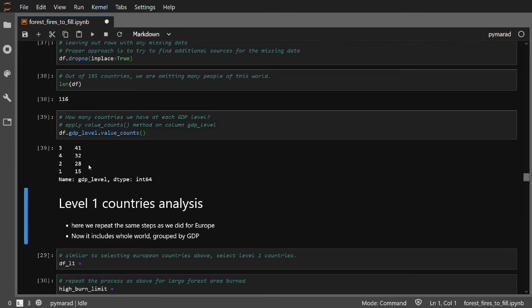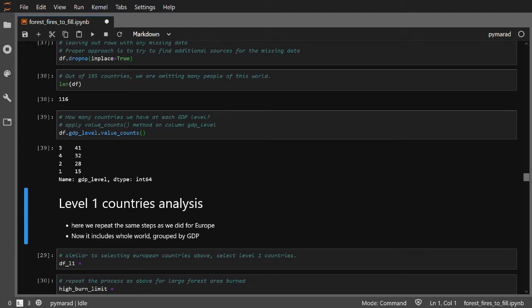This will give me the counts ordered from the most counts to lowest counts on each of the levels. So value 3 countries, we have 41 of those. At level 4 we have 32, and down at level 1 we have 15. This is a proof that the division into 4 levels is absolutely valid. And fortunately, the countries on level 1 are less and less numerous over time.